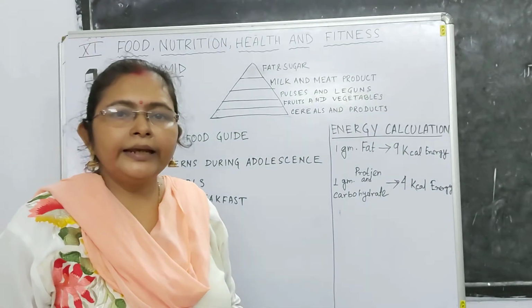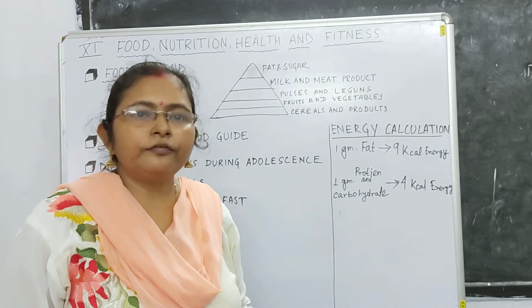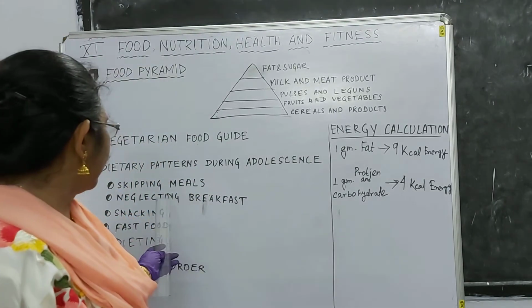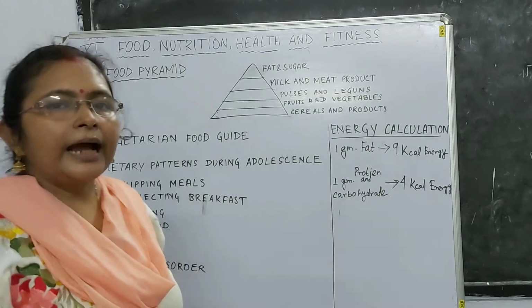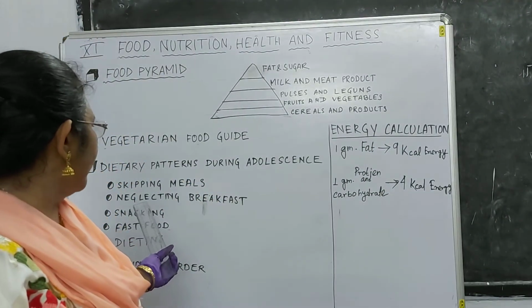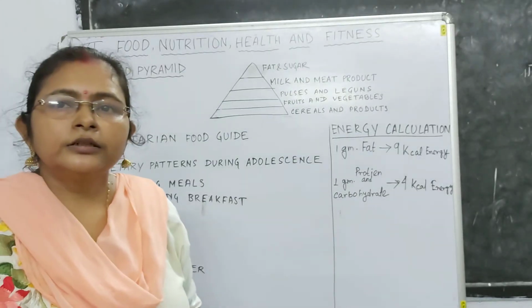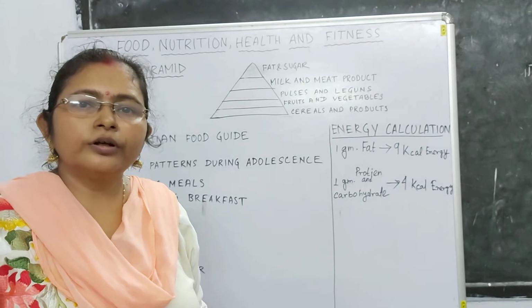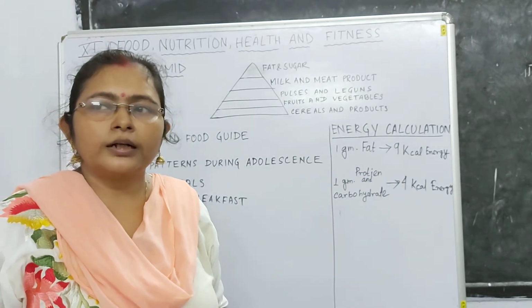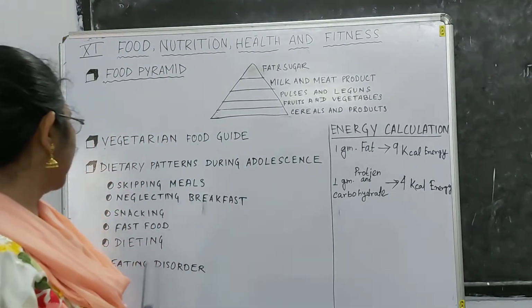Because the 8 hours of sleep at night is a complete fasting condition, and when you take any food in the morning, it breaks your fast. But in the adolescent stage, when anybody neglects breakfast, it can cause a stomach ulcer, because you are skipping breakfast in the morning.